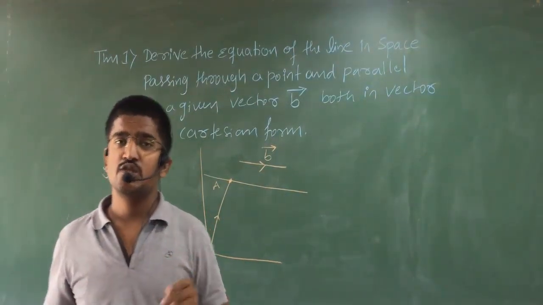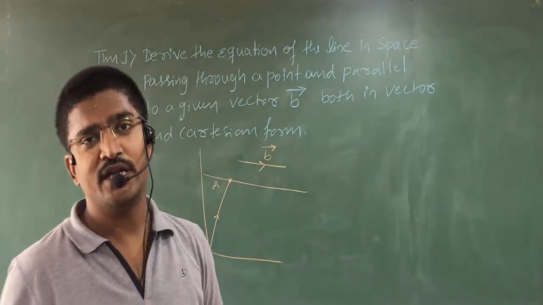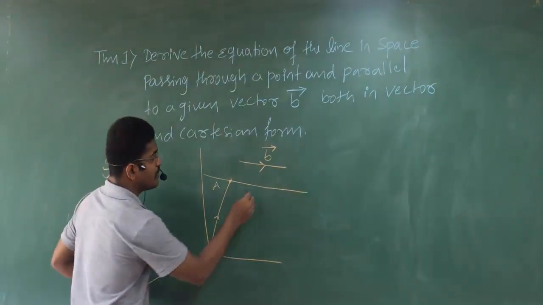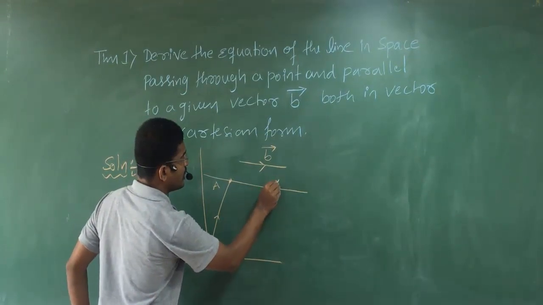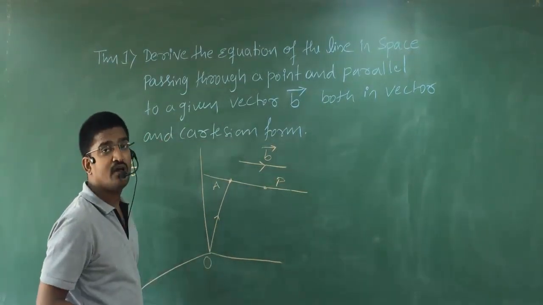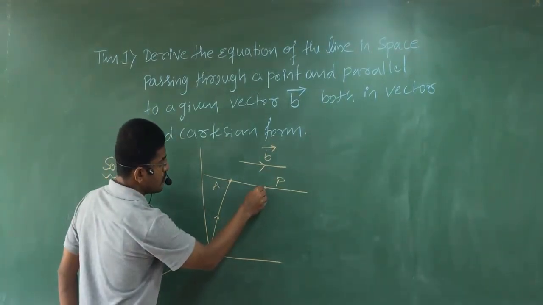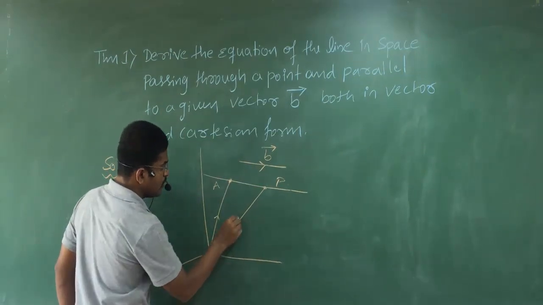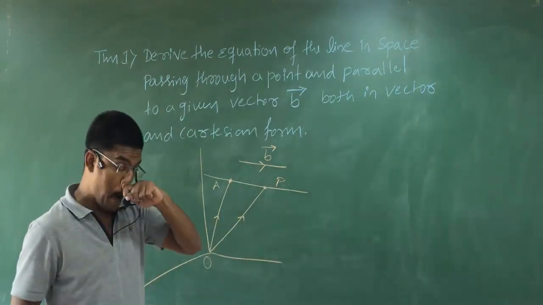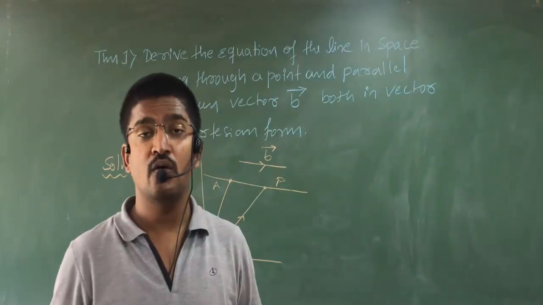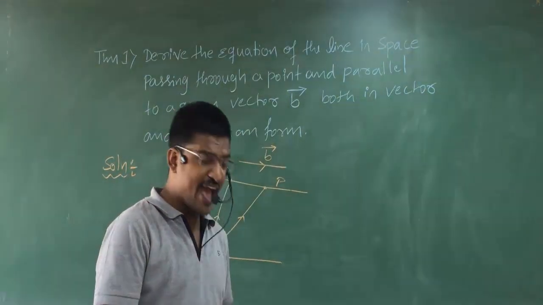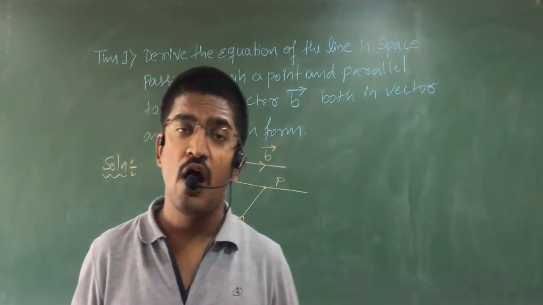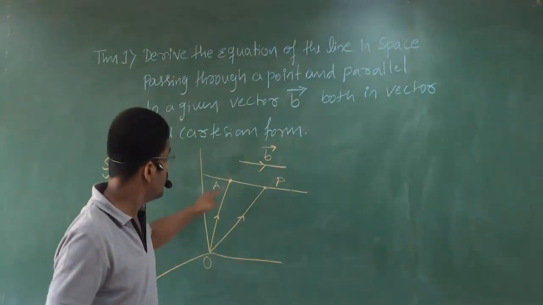Next, we must choose one arbitrary point. Let us choose some arbitrary point P. Join O to P. Clear, students? Join O to P. So, as you all know how to write vector OA.